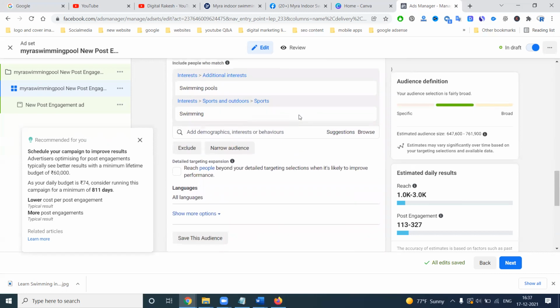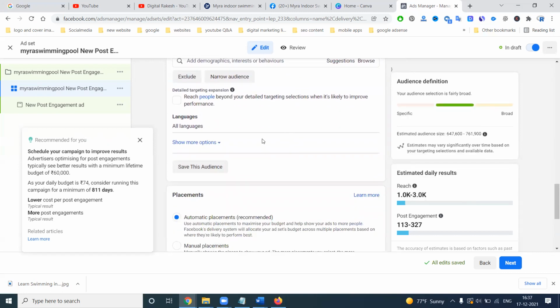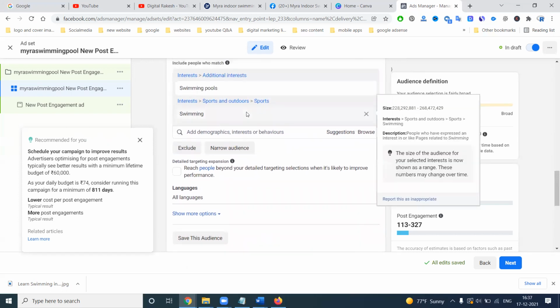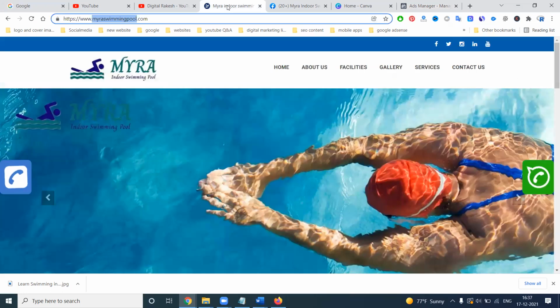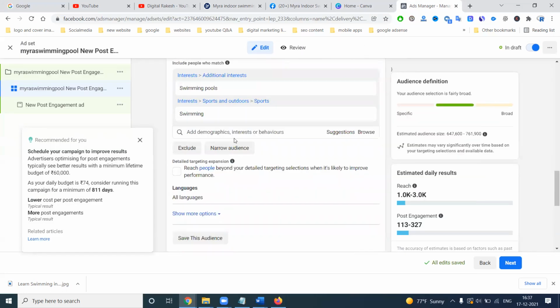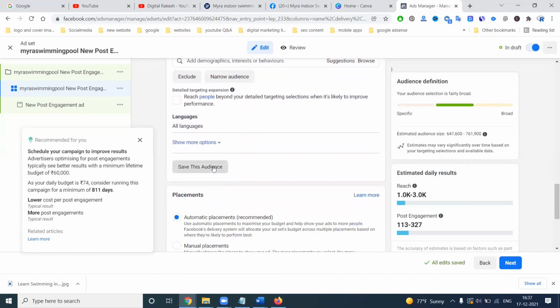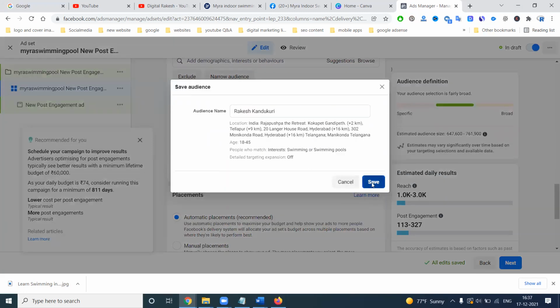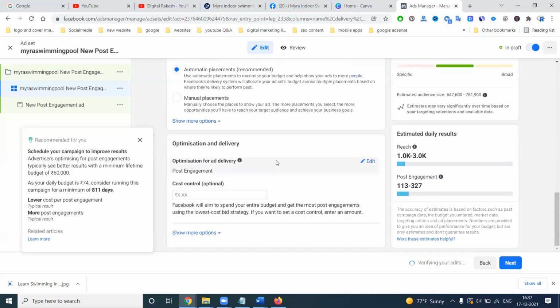So that will be reaching the exact audience purpose. Suppose my business is universal, so there is no need to select a particular audience interest. Right now I am promoting swimming pools located in Malakunda, so I can use this option. Click save audience. Selecting the place, everything is done.